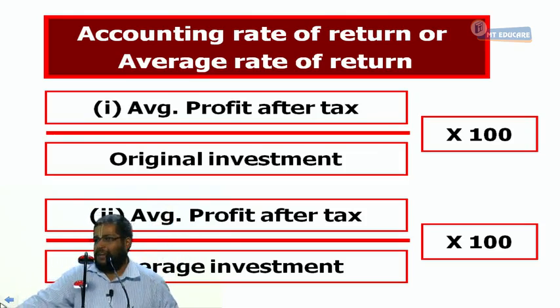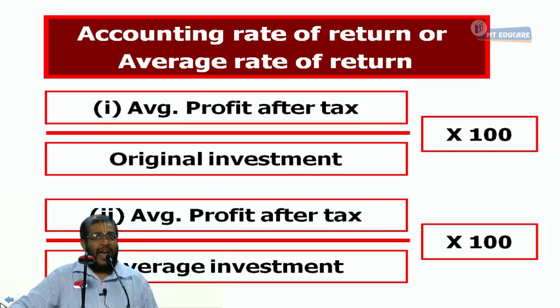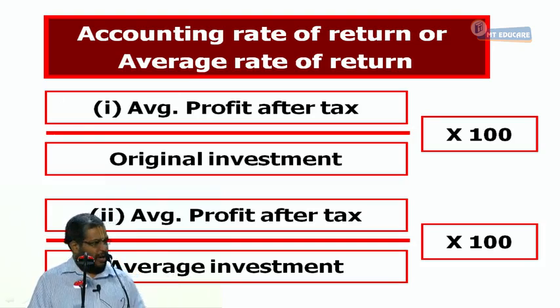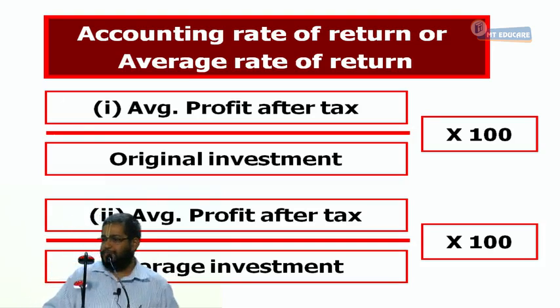So when I say return on investment, it's going to be profit by investment. What profit? Average profit. Average profit after tax divided by investment. Remember, there are two formulas. In an examination, look at the details given. If no detail is given, go for original investment. If they give you details regarding salvage value and working capital, then use average investment. Tell me the formula for average investment. Original investment minus salvage value divided by 2 plus salvage value plus working capital. The logic for average investment I will tell you after the problem is completed with the help of the numbers. Can I proceed or not?